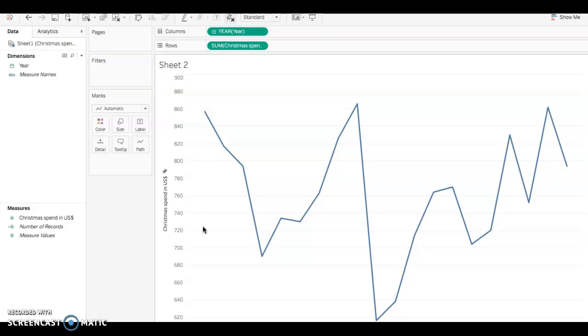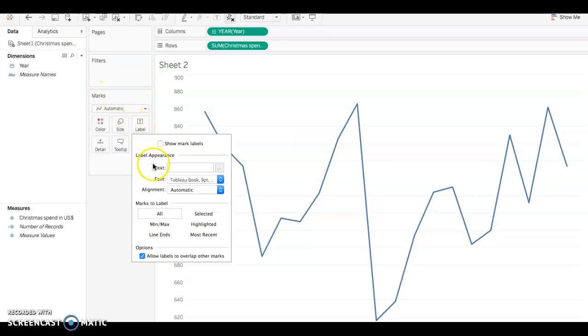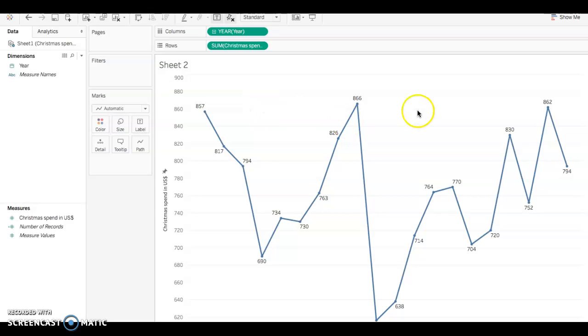And we're almost there, but the data does not reflect on these pointers, right? So what we're going to do is go under Marks here, Label, and we're going to go under Show Mark Labels. Once I select that, there is all that data there. So it will show you the year, and then the amount spent, and then if you follow it down, it will give you the specifics.